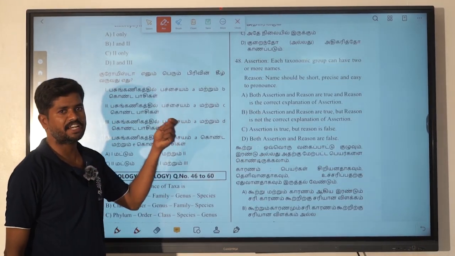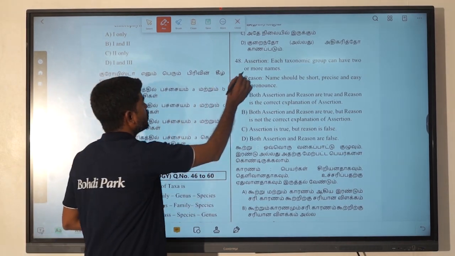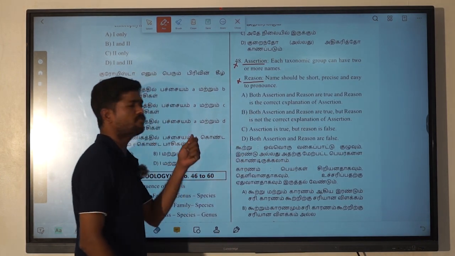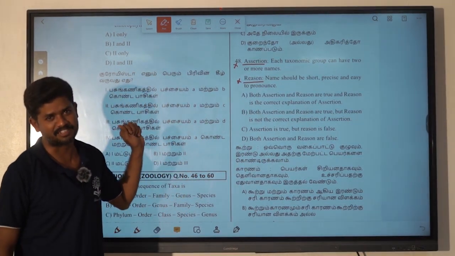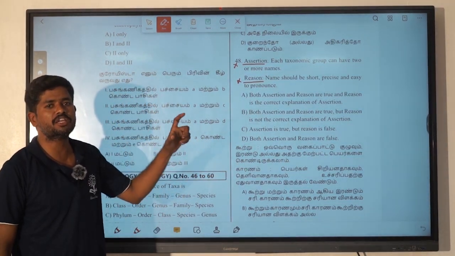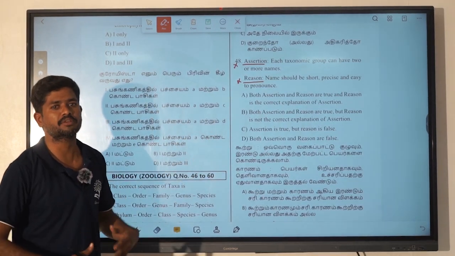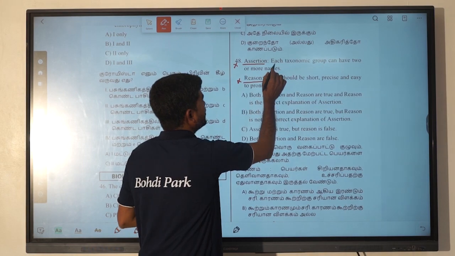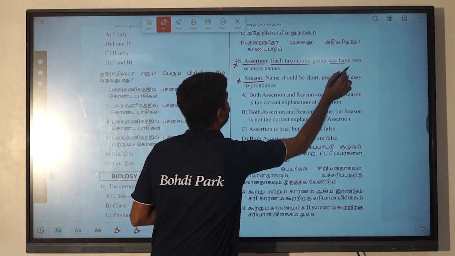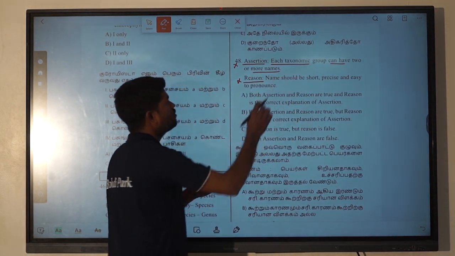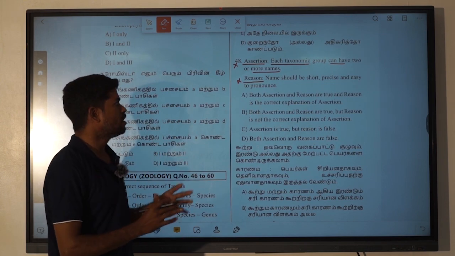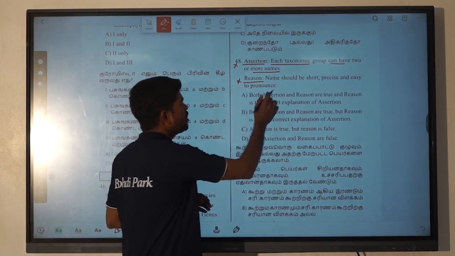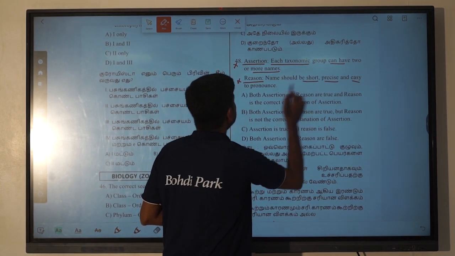Next one is the 48th question. Here it is assertion and reason. Maximum number of students get confused when this type of question is asked. So you should have clarity on this type of question, and make some more practice. First, the assertion given is: each taxonomic group can have two or more names. But for a taxonomic group we have to put only one name. Is it right? Here the reason is: names should be short and easy to pronounce.